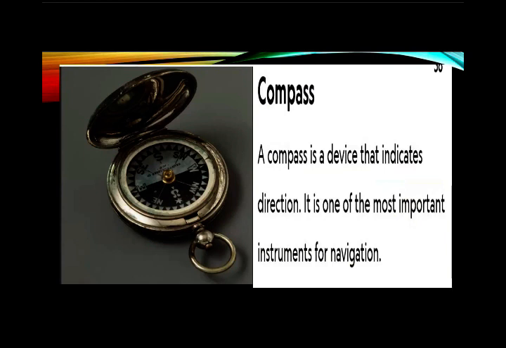I am repeating this point. A compass is a device that indicates direction. It is one of the most important instruments for navigation. It means telling the direction. The compass has a magnet in it. One end of the magnet always points toward the North Pole.